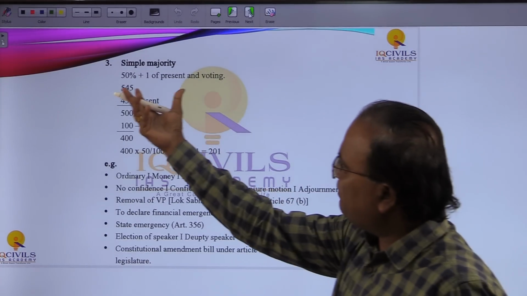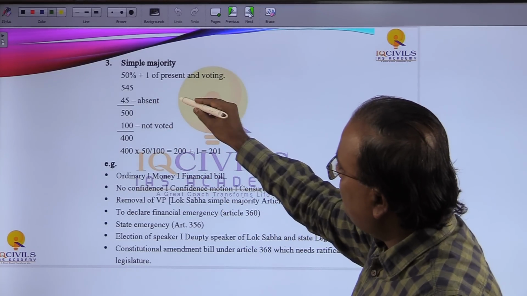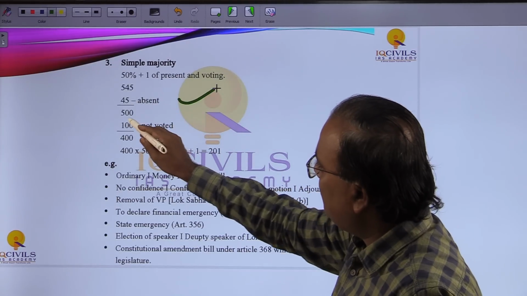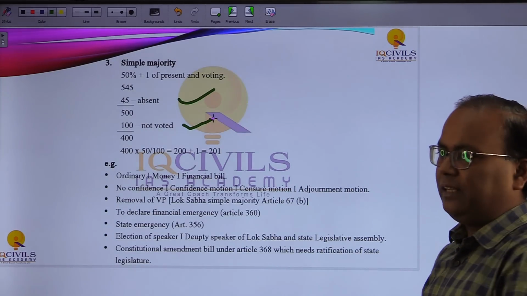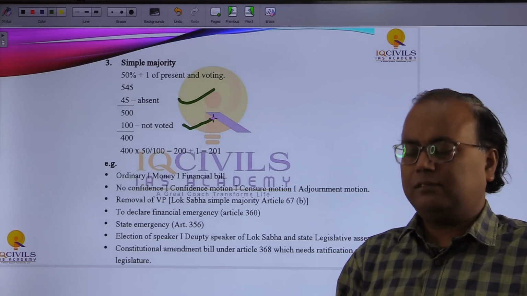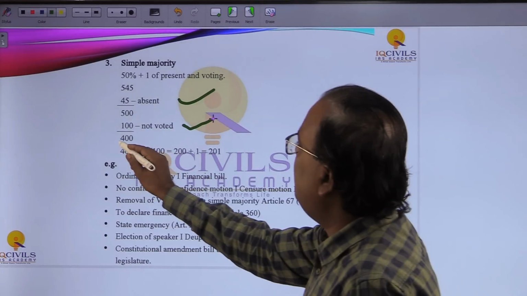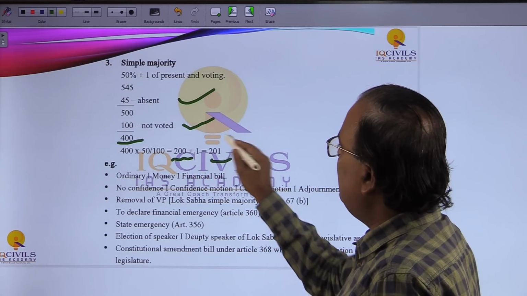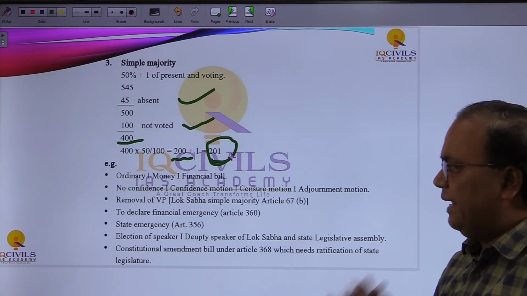Take the example: 545 members, suppose 45 are absent, so after deducting these 45 what comes is 500, and suppose 100 did not vote, 100 members were present at that time but didn't take part in the voting process. So ultimately it is 400, and 50% of 400 is 200 plus 1, that is 201. So this is very easy to manage.